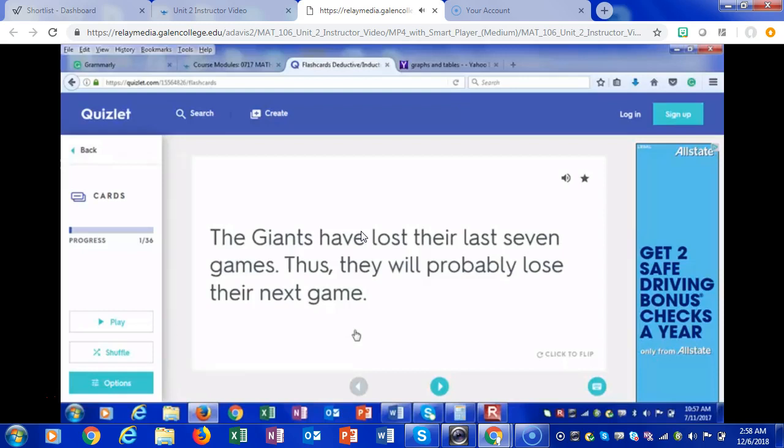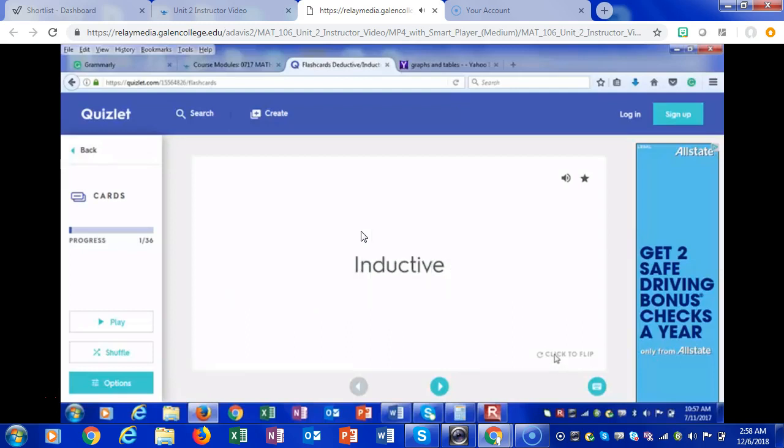We're only going to do just a few of these, but I just want you to get used to the problems and what it looks like. So it says the Giants have lost their last 7 games. Thus, they will probably lose their next game. Is this inductive, which is based on patterns, or deductive, which is based on logic? What do you think? Inductive or deductive? And over here you can click the flip. I think it's inductive. There we have it.